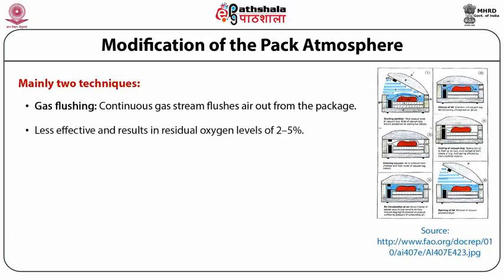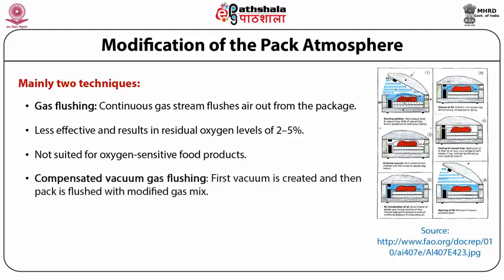This method is less effective at flushing air out of the pack and results in a residual oxygen level of 2 to 5%. Hence, it is not suited for oxygen-sensitive food products. Generally, gas flushing machines have a simple and rapid operation and therefore a high packing rate.